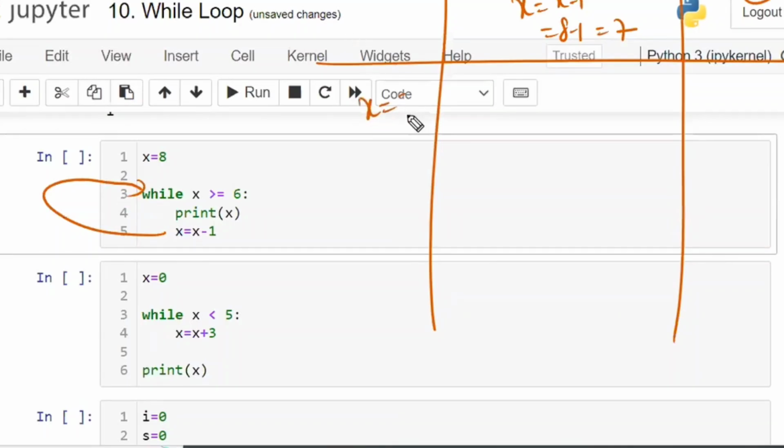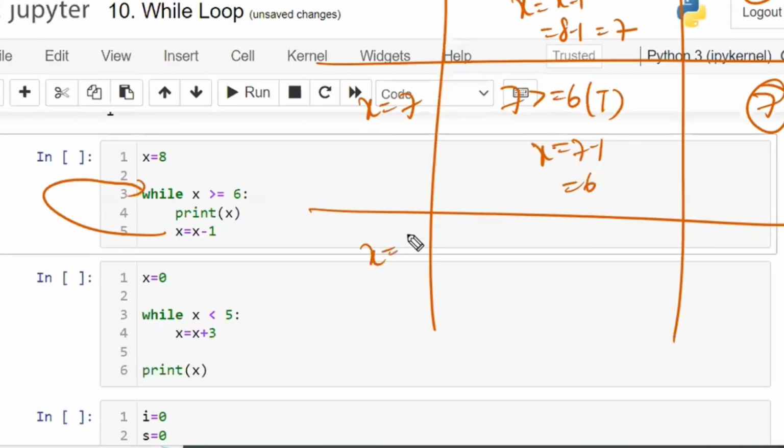So now x is equal to 7. 7 is greater than or equal to 6. Condition is true. Since the condition is true, 7 will be printed. X is equal to 7 minus 1, which is 6. Now x is equal to 6. 6 is greater than or equal to 6. Again, the condition is true. First print x. Print x means print 6. After that, x is equal to 5.